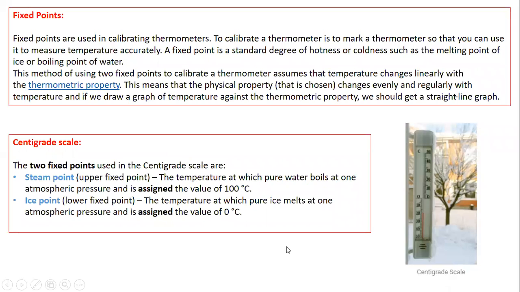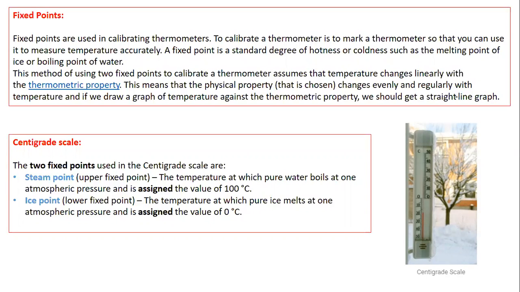Now we talk about fixed points. So beta, fixed points are useful in calibrating thermometers. And when you are supposed to calibrate a thermometer, then you need to mark the fixed points accurately on the temperature scale, because a fixed point is a standard degree of hotness or coldness of a matter or of a substance.